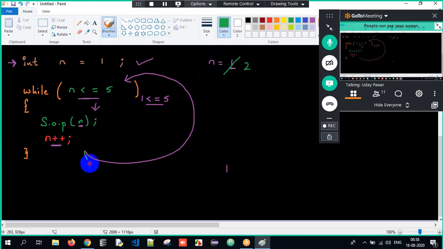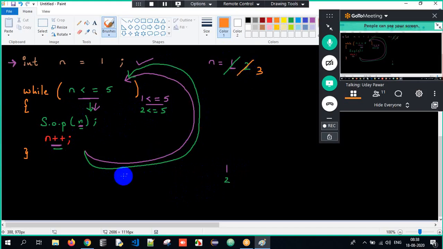And it's a loop, right? It has to go back. Now is n, which is 2, lesser than or equal to 5 here? Yes, it is true. Control will come inside. What am I supposed to print? N value. N value is 2. 2 gets printed. N plus plus meaning n value will become 3.